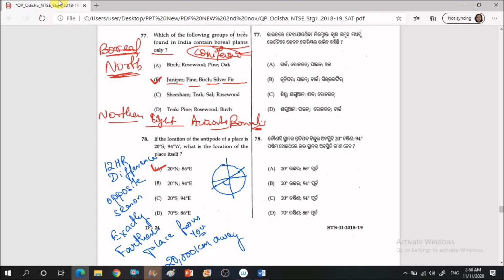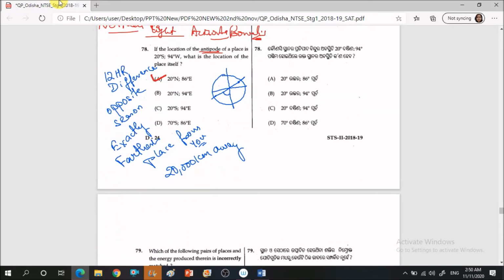Okay. Now let's see the next question. If the location of antipode of a place is 20° south and 94° west, what is the location of the place itself? So it is asking about antipode. Now let us understand what is an antipode.